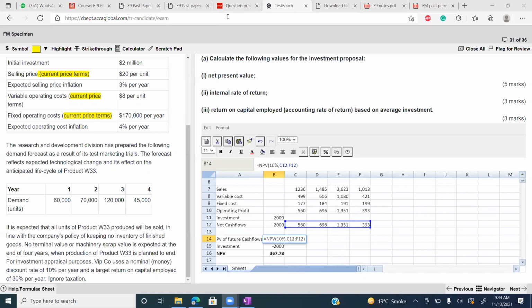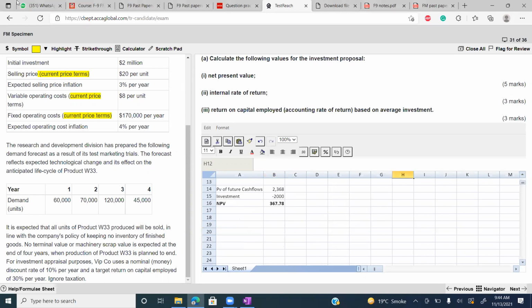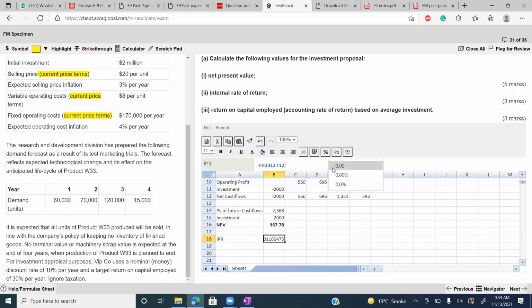Okay, let's move to the next area. That is IRR. IRR is very simple. Simply apply the formula: is equal to IRR, bracket start, select all cash flows from year 0 onwards. You can easily calculate the IRR.